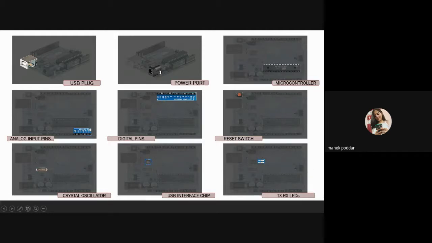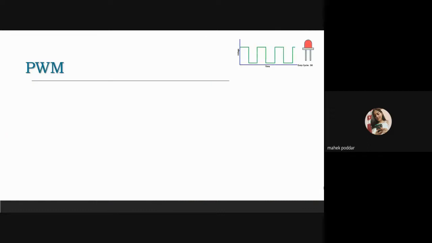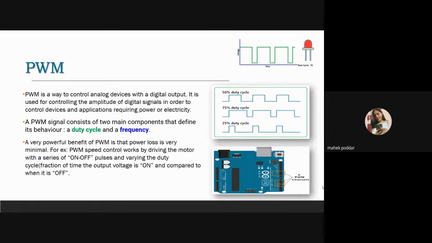So these are the different parts present in the Arduino board, which help the Arduino board perform the desired function which we want. Now, as someone had mentioned earlier, what is PWM? PWM stands for pulse width modulation, which is a process to control the average power supplied by an electrical signal. It is a method in which digital outputs are used to control analog devices.